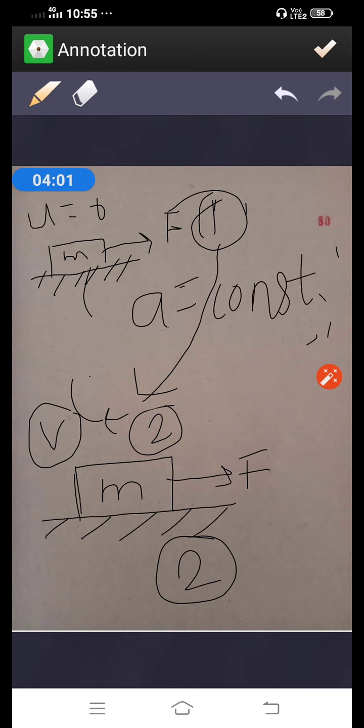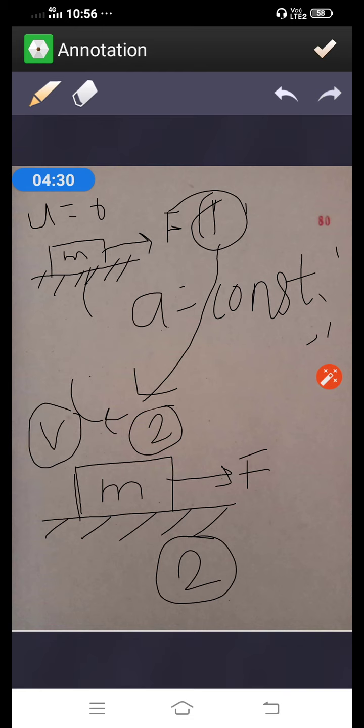So what is acceleration, student? Acceleration is nothing but the rate of change of velocity with respect to time. So that acceleration is constant, and we already discussed this uniform or constant acceleration in kinematics of particle. Okay, so I think you understand the situation now.